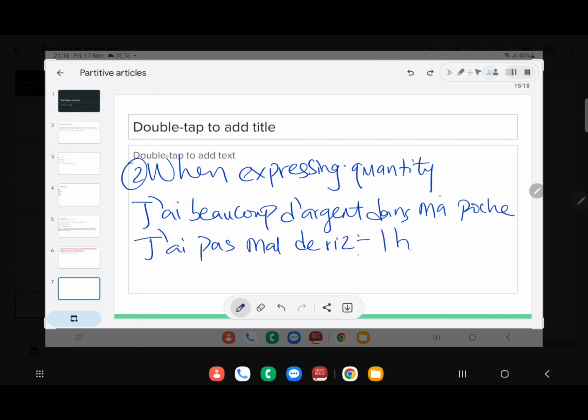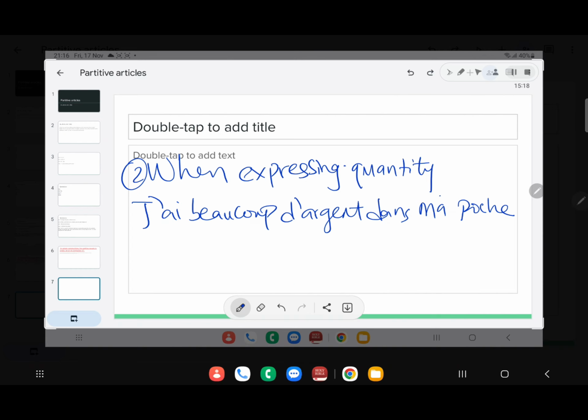I have a lot of rice. So the important question now is, why not use du? We all know that riz is a masculine word and it is an uncountable word as well. So why not use du? We don't use du because of this quantifier. Pas mal means a lot, just like beaucoup. That's why we are using de without the partitive. We're using it in its raw form.